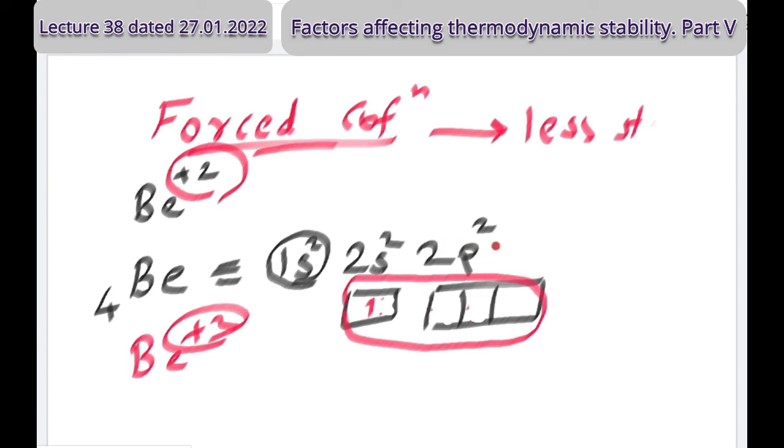For beryllium plus 2, I was wrong. Where is the mistake? Do you know? I had committed a great mistake. See, only 4 electrons are there. No, I represented 6 electrons. I wrote the configuration of carbon. So what should be there? Yes, sir, these 2p2 electrons are not there.